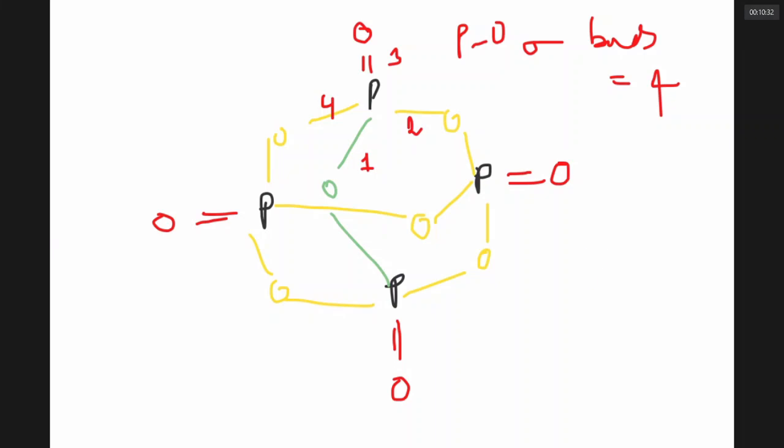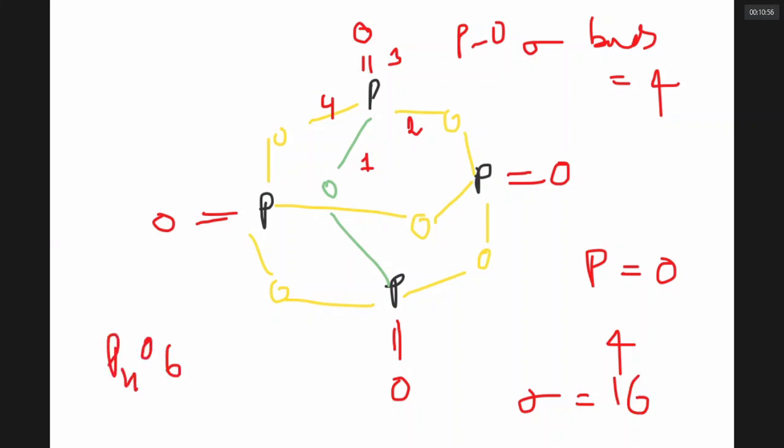How many P double bond O's are there in P4O10? 4. How many sigma bonds are there in P4O10? 16. Sweet 16. P4O6 has a dozen sigma bonds. P4O10 has sweet 16 sigma bonds. You have to remember these facts.